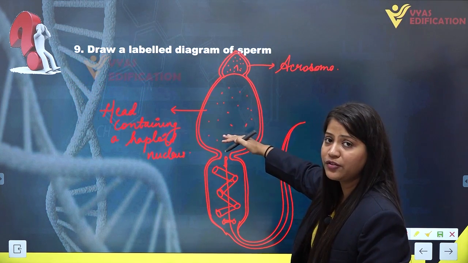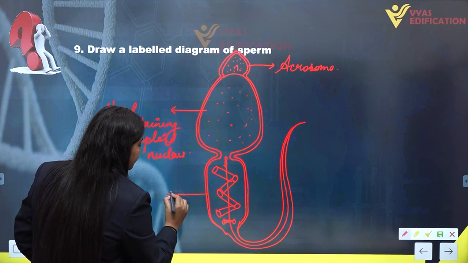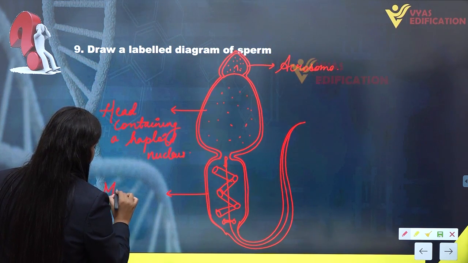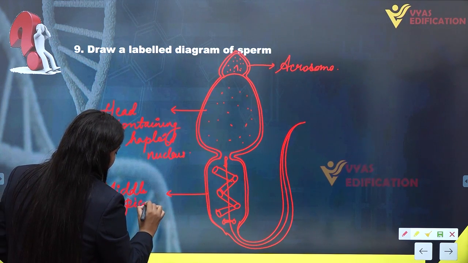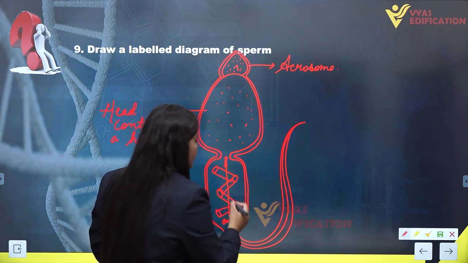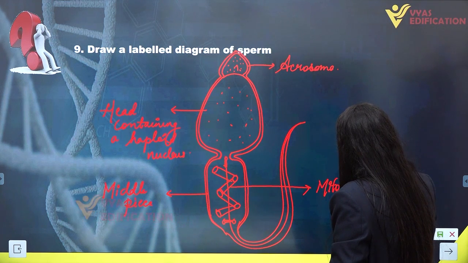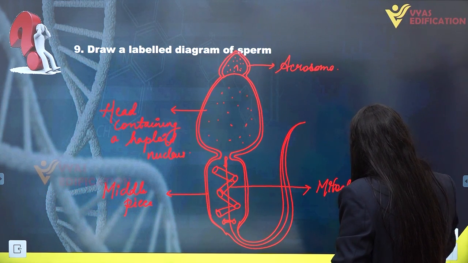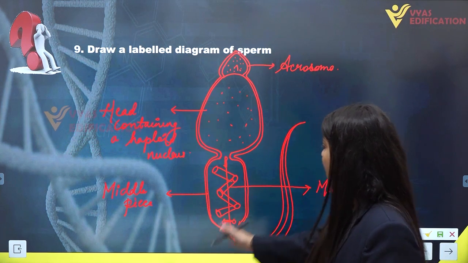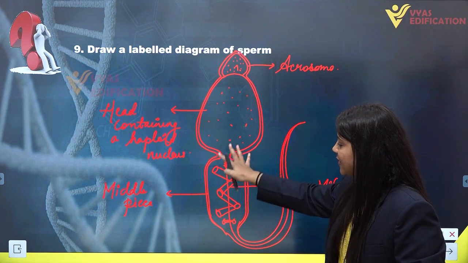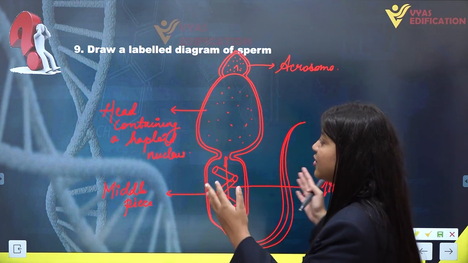Then we have the head region. Then this is our middle piece. Inside the middle piece, numerous mitochondria are present in a spiral form, which actually provide the energy to this sperm cell.